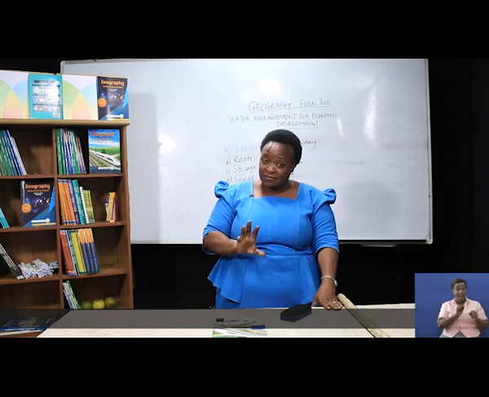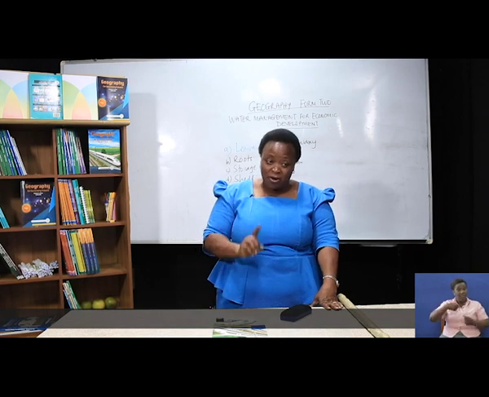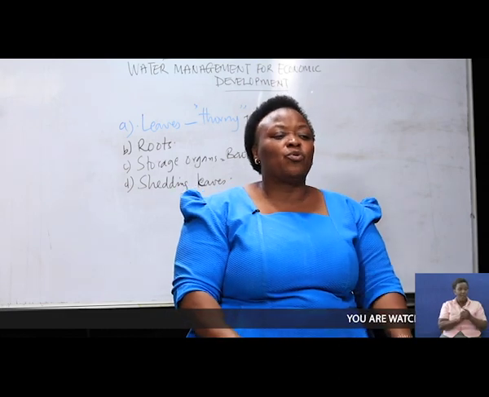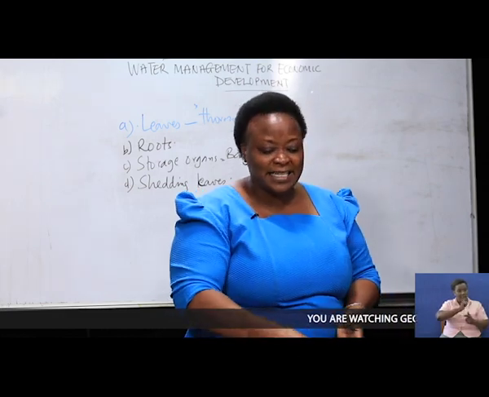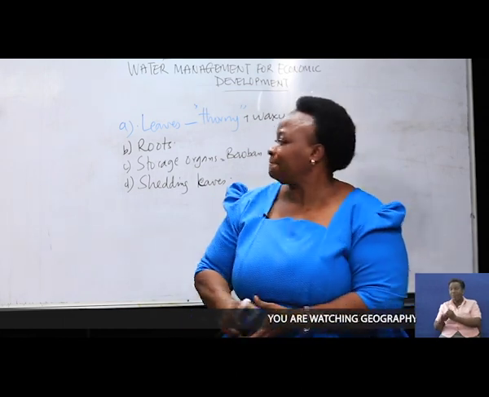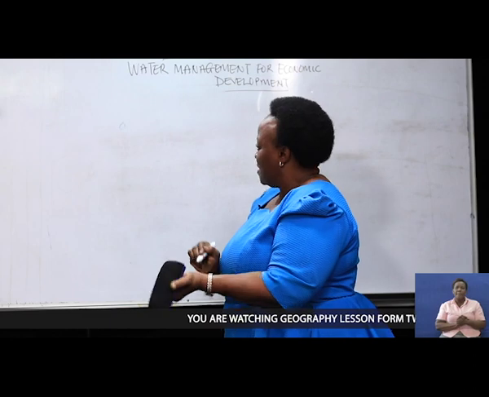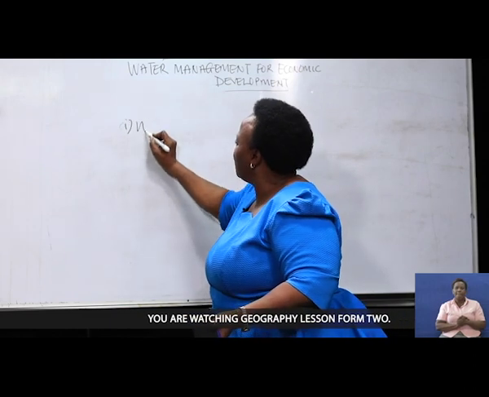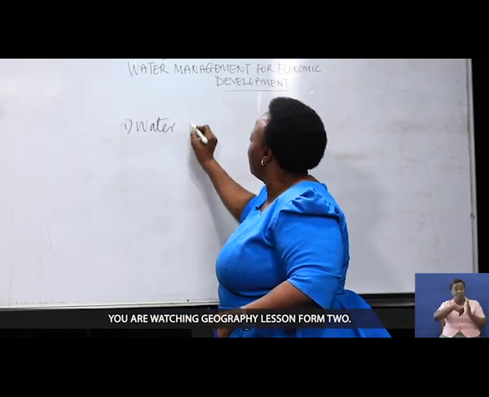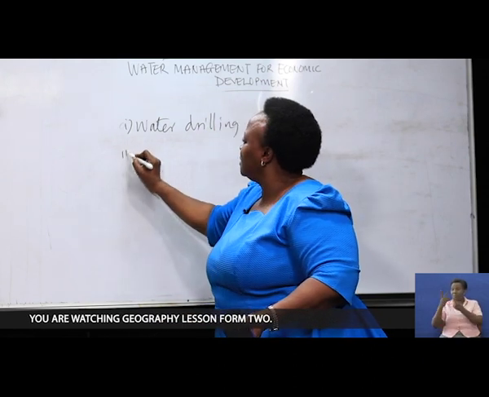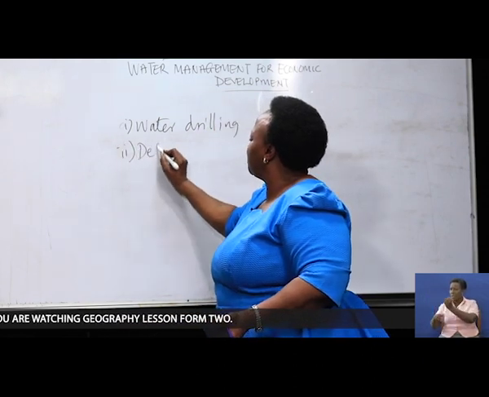Human beings normally influence the relationship through water drilling and through deforestation. I think you remember all these things.